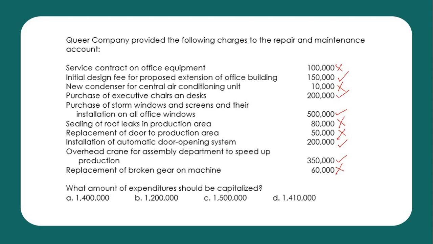So how much is the expenditure that should be capitalized? So that includes 150,000 plus 200,000 plus 500,000 plus 200,000 plus 350,000. All in all, the amount of expenditures that should be capitalized is 1,400,000. Okay? So that is for the machinery and equipment.